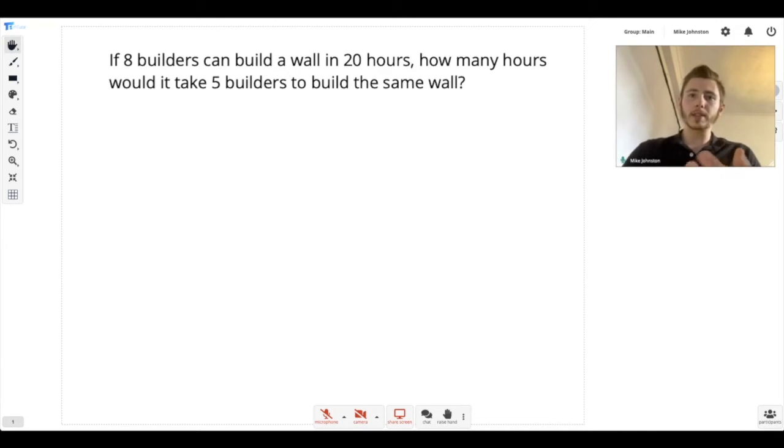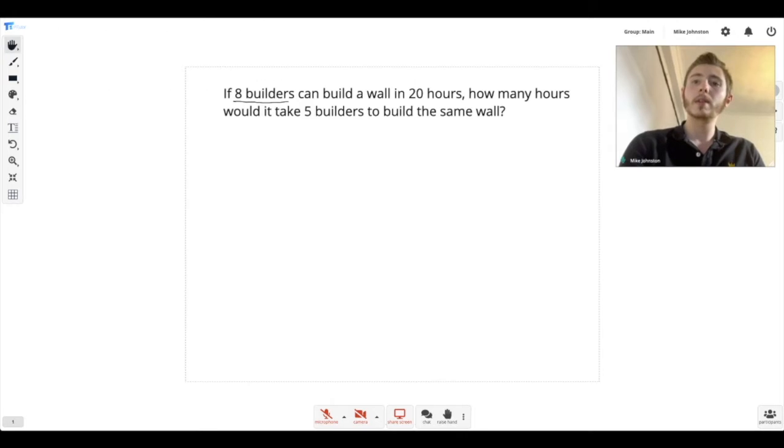So there's always going to be some unit of labor, which is either someone doing something, some people doing something, or a machine doing something. But in this case, it is going to be these 8 builders who are the labor. Okay, and then they're going to be doing something. They're either going to be making something or consuming something. So in this case, they're building a wall, which is output, so what they're making, but it could also be, in other questions, consumption.